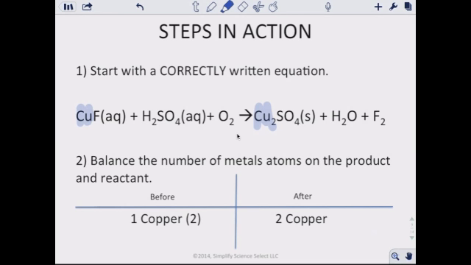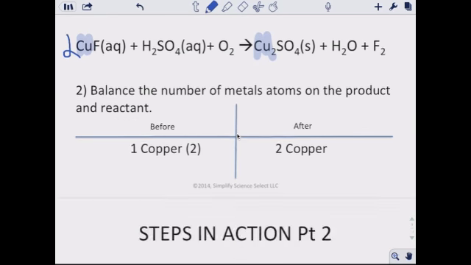So what I need is I have 1 copper because it has a subscript of 1, and then over here it has a subscript of 2. So to balance this out, remember I can't change the subscript, but what I can do is I can put a 2 in front of my copper, and now I'll have 2 coppers, which is what I need.